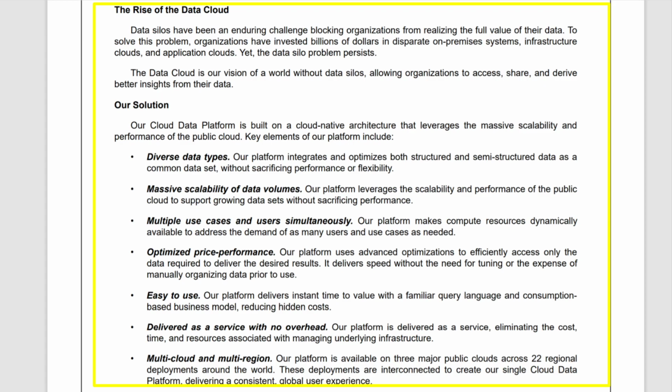So here's their solution to that problem. They said that their cloud data platform is built on a cloud-native architecture that leverages the massive scalability and performance of the public cloud. Key elements of our platform include diverse data types, massive scalability of data volumes, multiple use cases and users simultaneously, optimized price performance, easy to use, delivered as a service with no overhead, multi-cloud and multi-region.